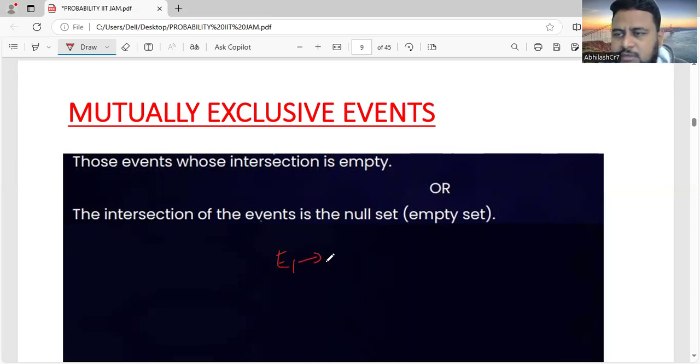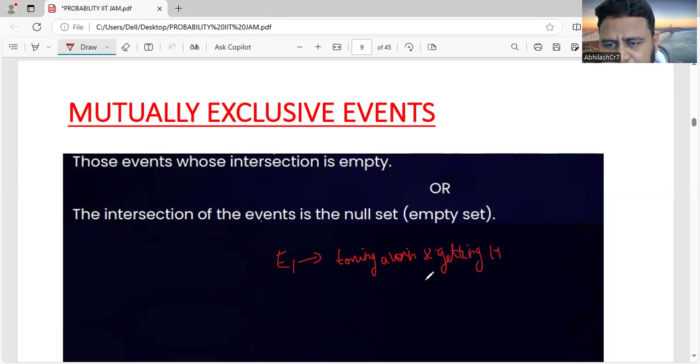Event 1 is tossing a coin and getting head. Event 2 is tossing a coin and getting tail.